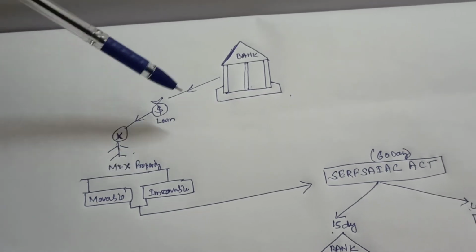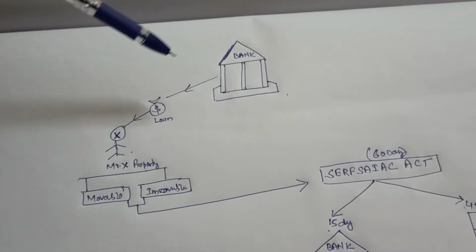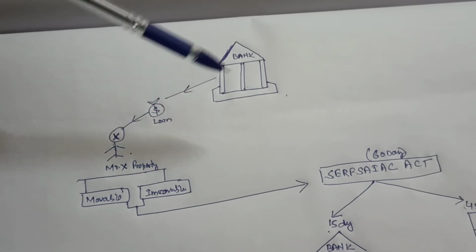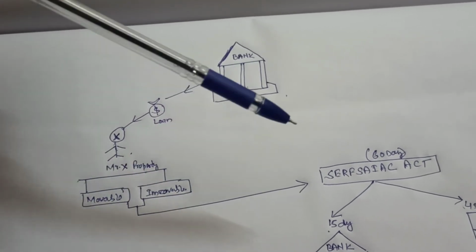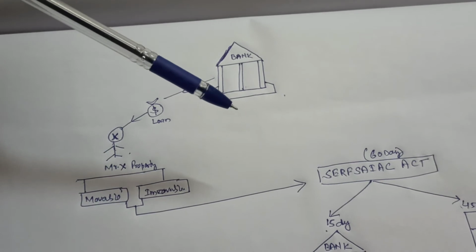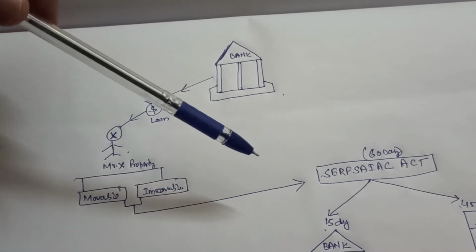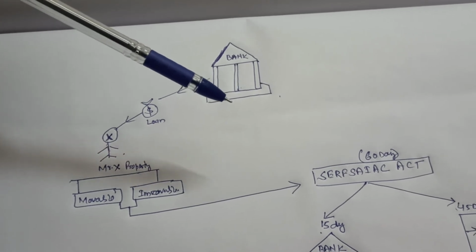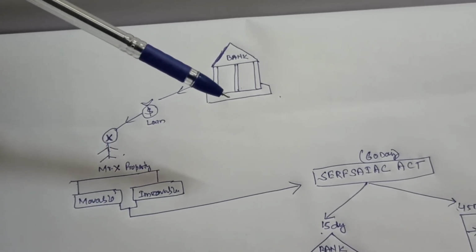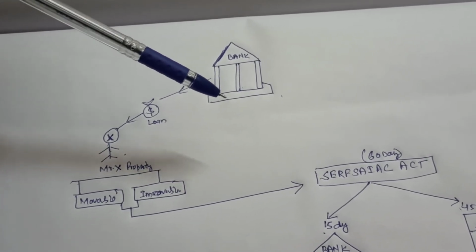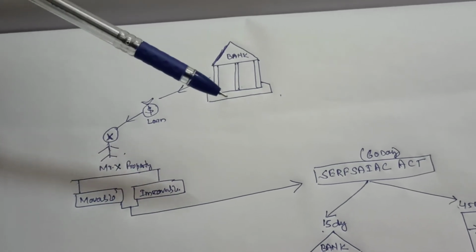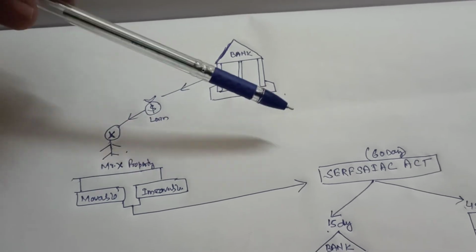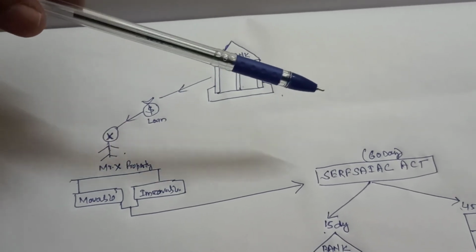Now, I am telling you the beginning process. Can the bank directly go and take the property of this person? No, there are some guidelines. Under SURFACE, the bank has to give a minimum 60 days period to the borrower before taking possession. It cannot go directly and take possession. No, it has to give 60 days notice before taking possession of the property.